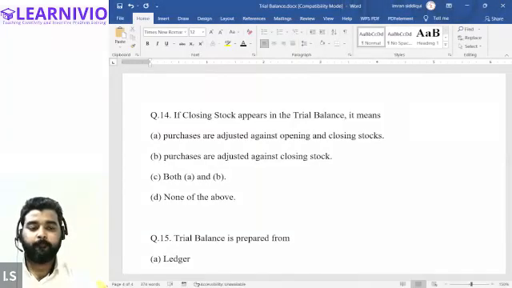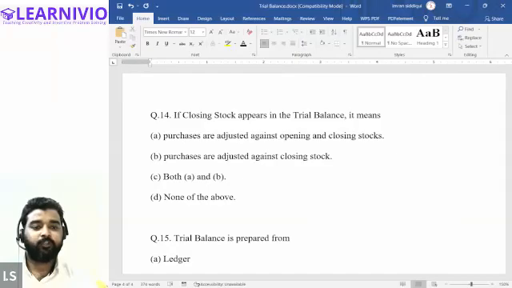Sir, over here it's written purchases are adjusted against, so does it mean that purchases are given? Purchases include the value of the opening and the closing stock. That is what it means. So against means it includes, because if purchases are given, then closing stock is not needed.